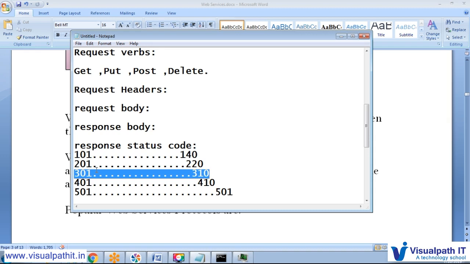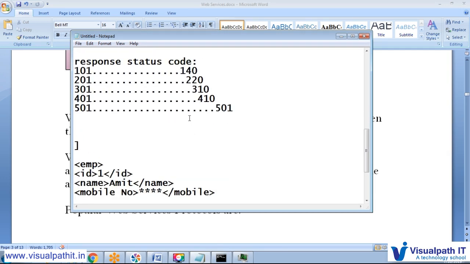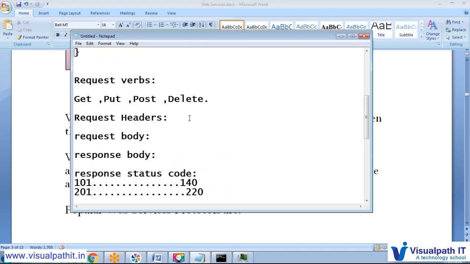And 4xx is again client related: we send the request but the particular server itself is not available. Anything that comes from the client side will be a 4. And 5xx means server: if we hit the application and the application itself could not get the particular request, then it is 5xx. So this is the main thing. What I explained here, we will go through again. You no need to worry if you do not understand.